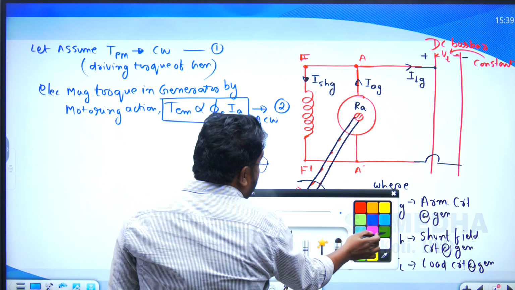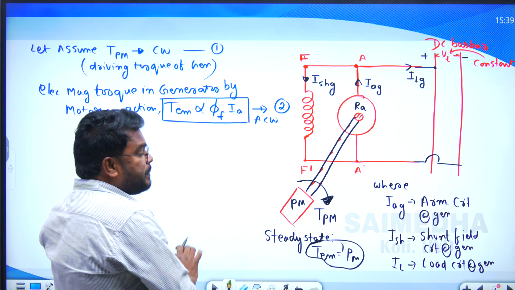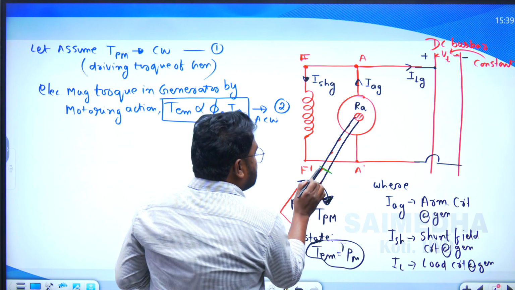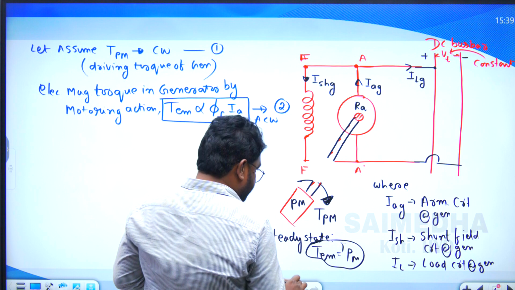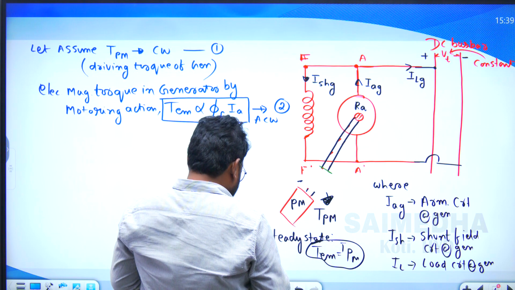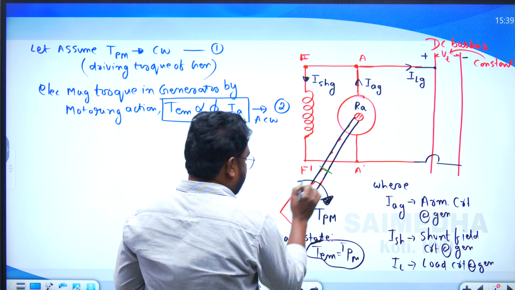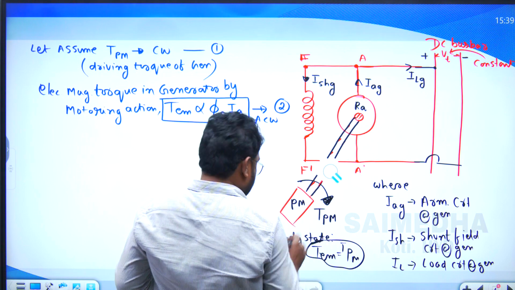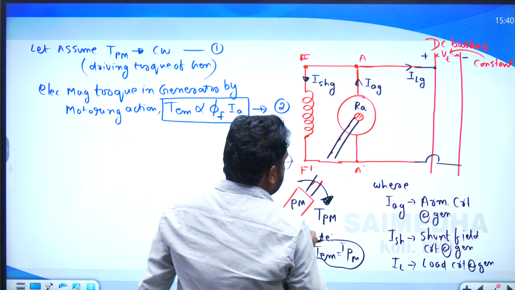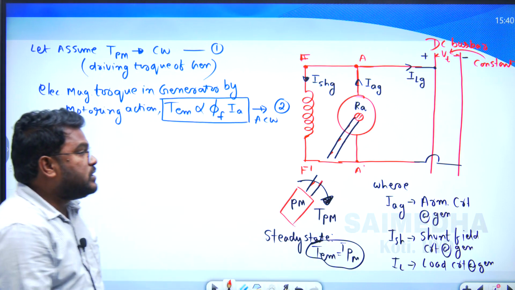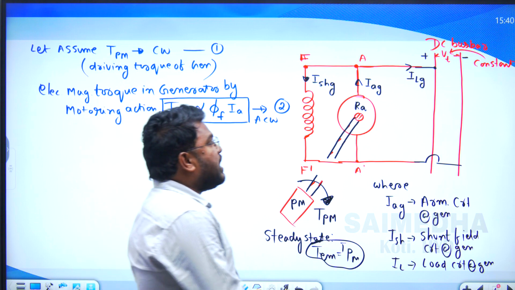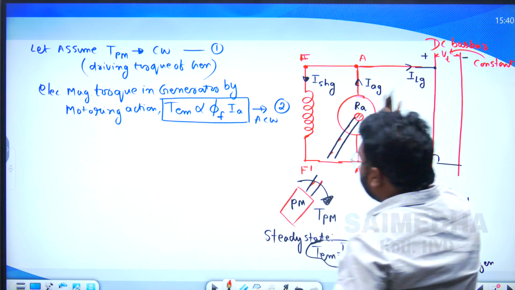Suppose the prime mover is disconnected due to some reason. If we disconnect the prime mover, then what will happen in the machine? Listen. The prime mover is disconnected, so that means there is no driving torque of the generator. When there is no driving torque, what will happen? If the machine is feeding a load, it comes to a stop.